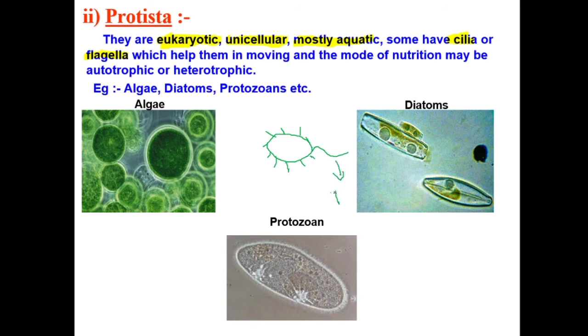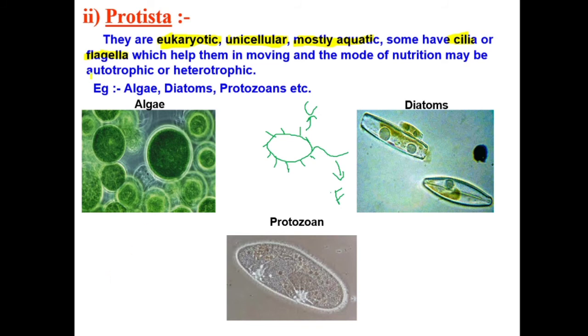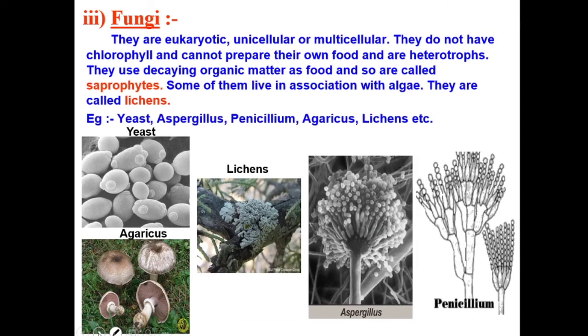So this is our flagella and this is our cilia. Cilia and flagella help them to move from place A to place B. They may also show autotrophic nutrition or heterotrophic nutrition. Examples: algae, diatoms and protozoans. Protozoans means like amoeba we have seen, paramecium, all of them are protozoans.